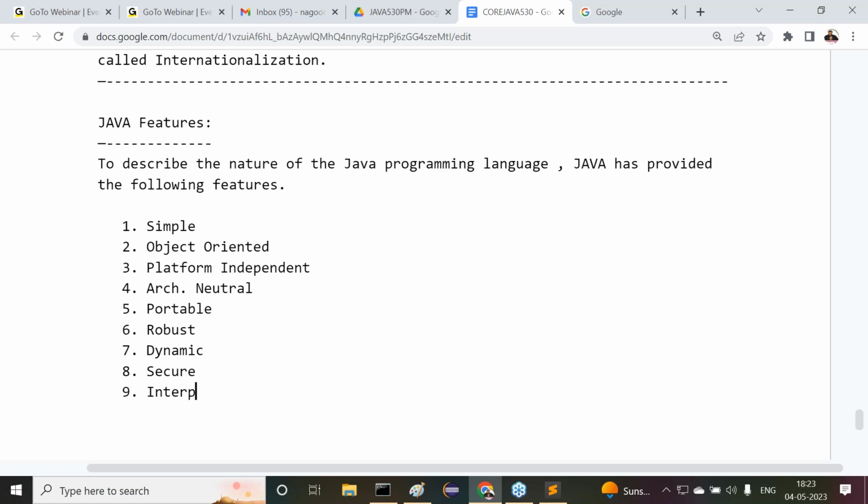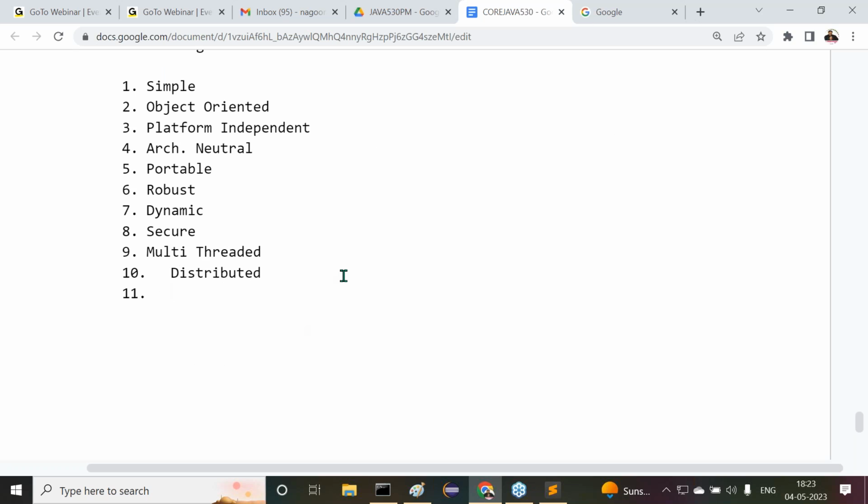Java is a multi-threaded programming language. Now Java is a distributed programming language. After that, Java is an interpretive programming language. Last one, Java is a high performance programming language. That's it.